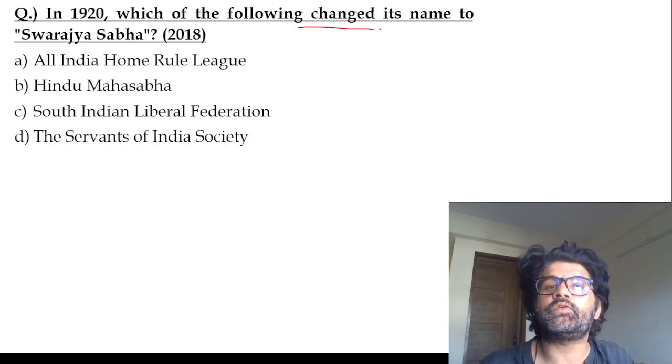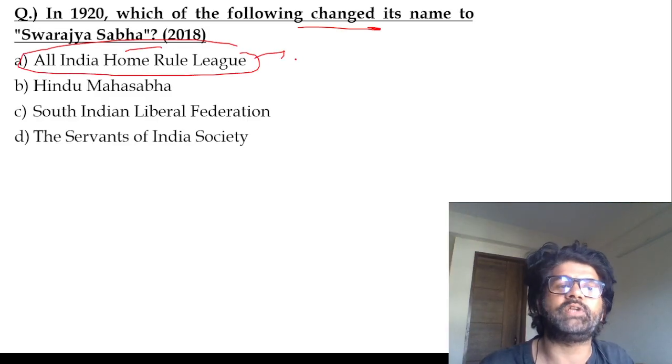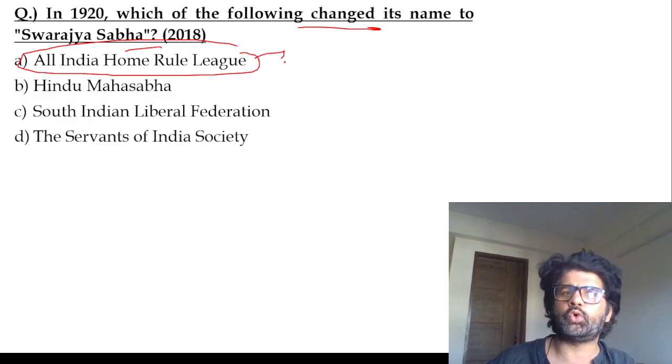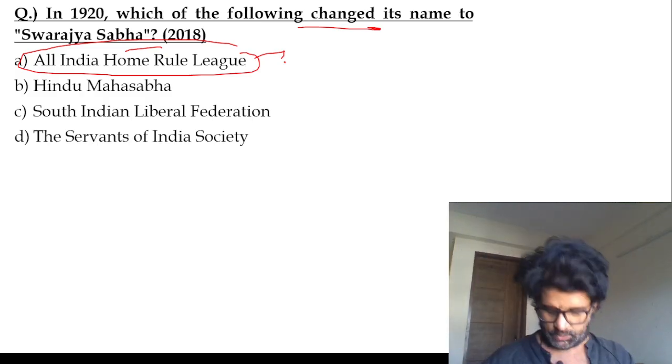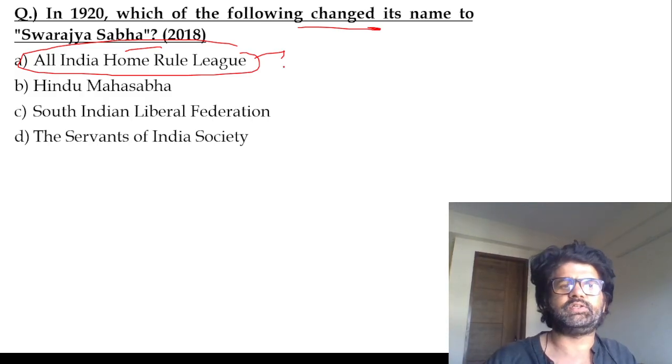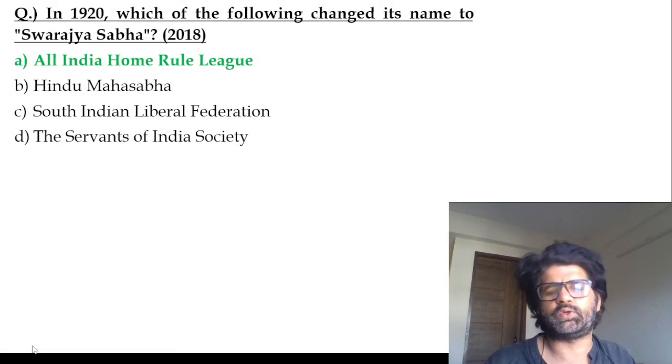In 1920, which of the following changed its name to Swaraj Sabha? The All India Home Rule League, established by Annie Besant ma'am. Because now the aim is not home rule. The aim has changed to Swaraj after Gandhiji came into the picture. So Gandhiji became active and changed the name of the All India Home Rule League to Swaraj Sabha. A factual question, keep it in mind.